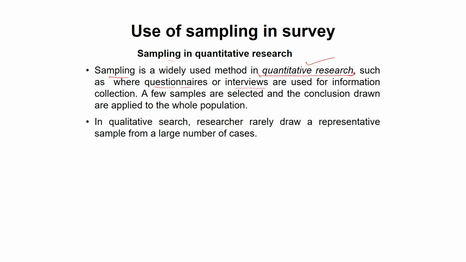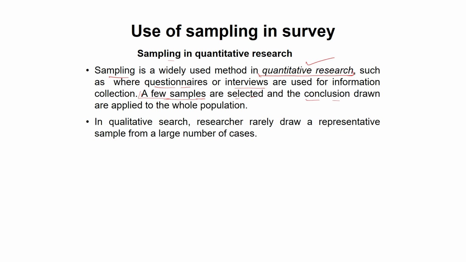The researcher cannot approach each and everyone in the whole population, so he chooses a few respondents, which we call a sample. The sample is selected, and on the basis of their responses, the conclusions are drawn and applied to the whole population.